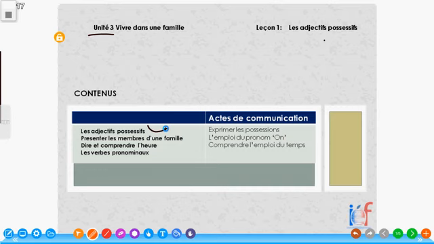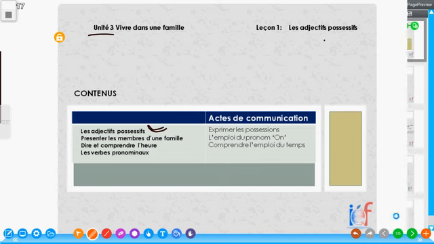Here we are going to learn some few new things. We are in unit 3 now, and this is the first lesson in unit 3. So we are going to start with the possessive adjectives. Possessive adjectives. Like it is said, the same way it is in English. Possessive adjective, to possess something: my thing, your thing, his or her thing. So now let's go ahead to see what we have here.